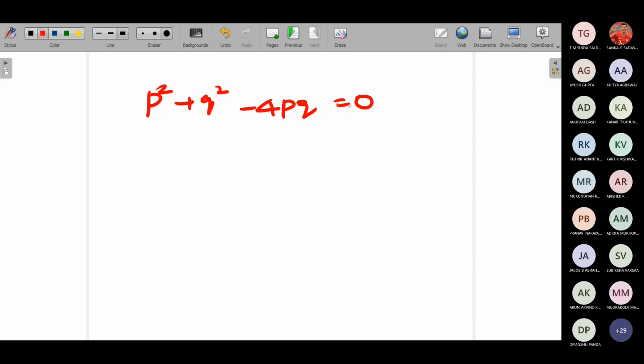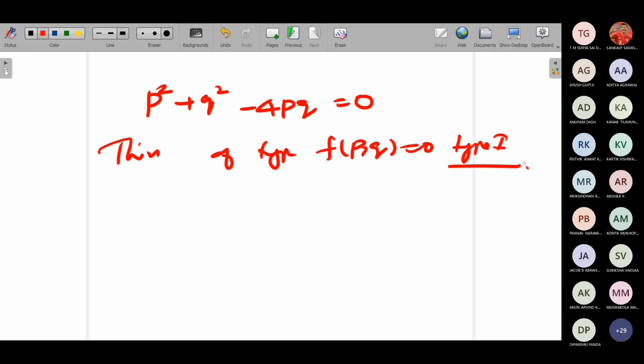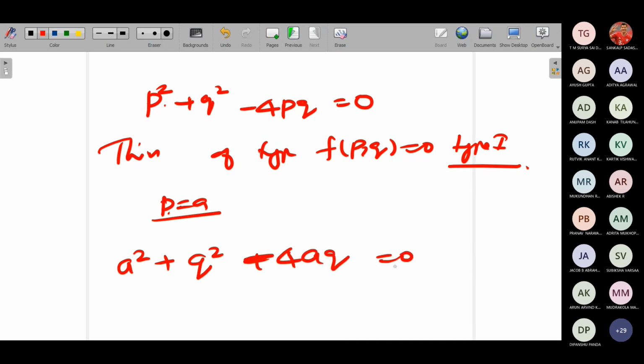So this is of the type f of p comma q equal to 0, type 1. Whenever you have type 1, put p equal to a. When you put p equal to a, you will get a square plus q square minus 4aq equal to 0. Now what you're going to do? You're going to solve for q. This is a quadratic equation, so you can write it as q square minus 4aq plus a square equal to 0. This is a quadratic equation in q.